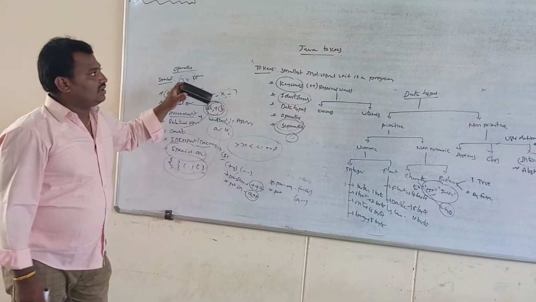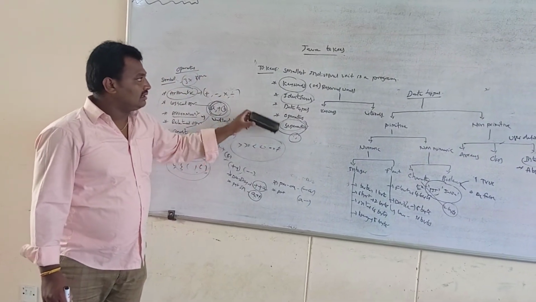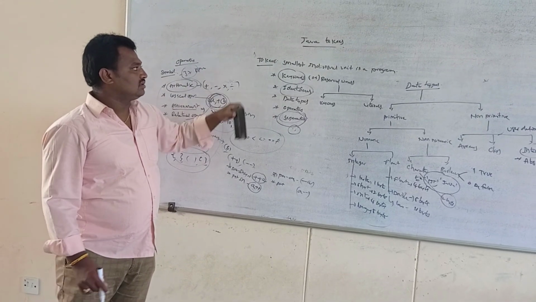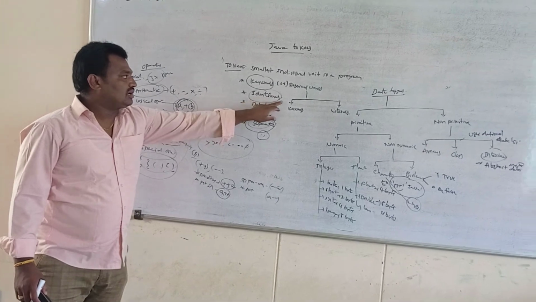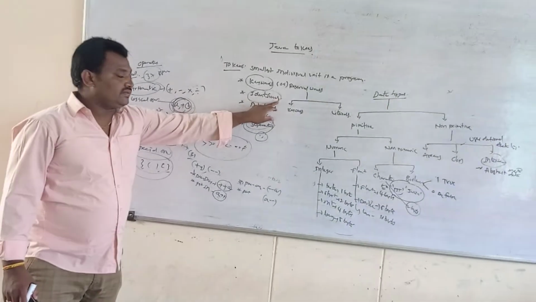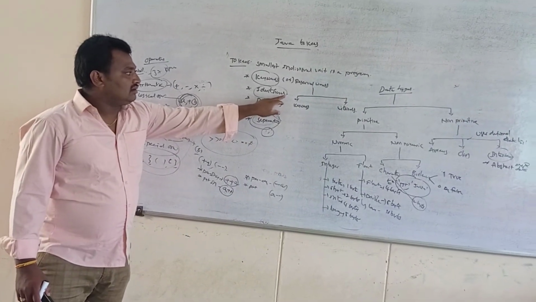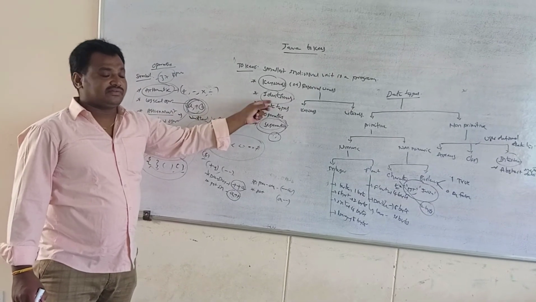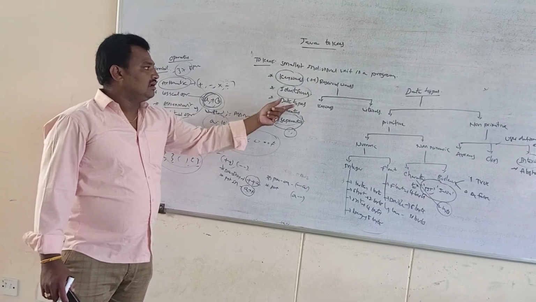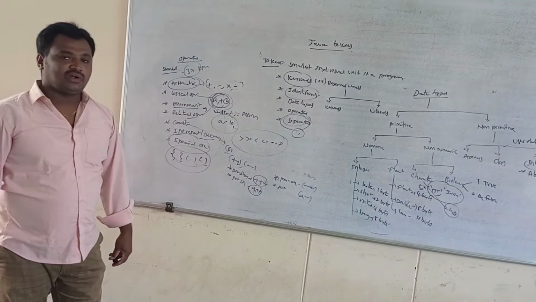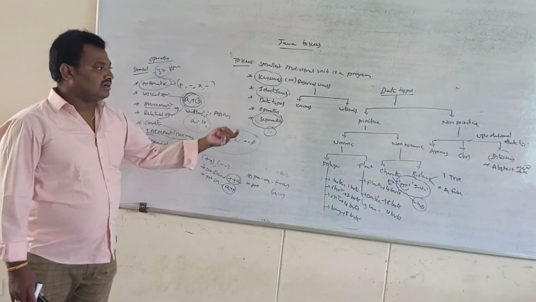So these are the Java tokens in the Java language. Keywords are the 50 keywords, and identifiers are programmer-designed names that must start with alphabets, lowercase or uppercase, and do not start with digits. Data types store the values and are classified into primitive and non-primitive, and numeric and non-numeric.